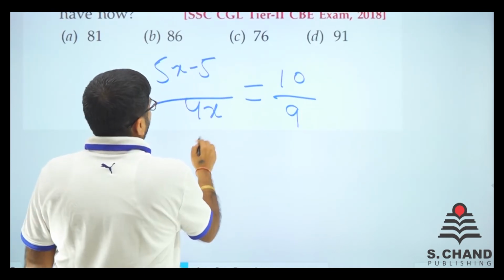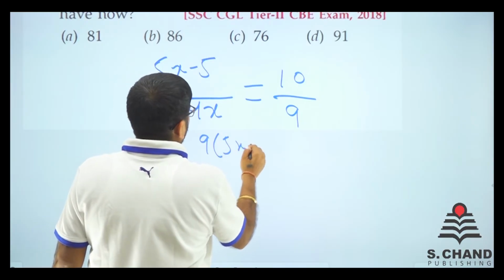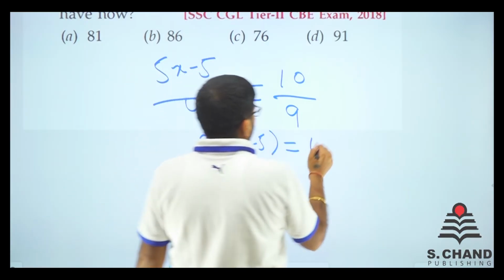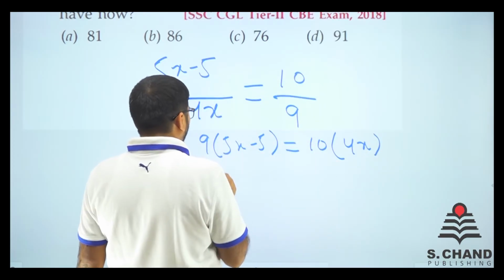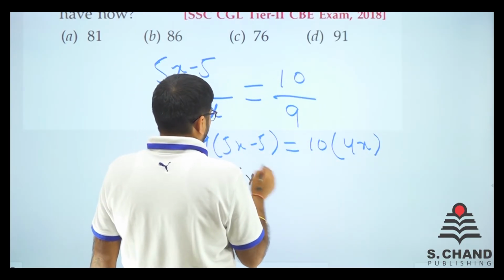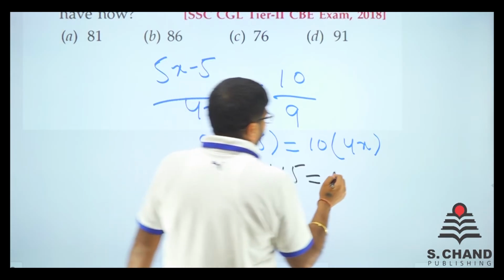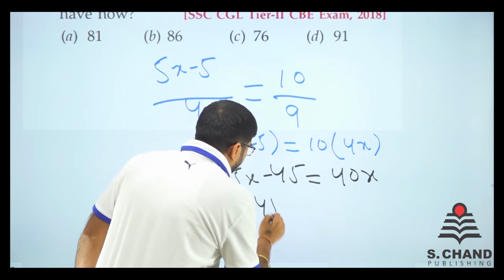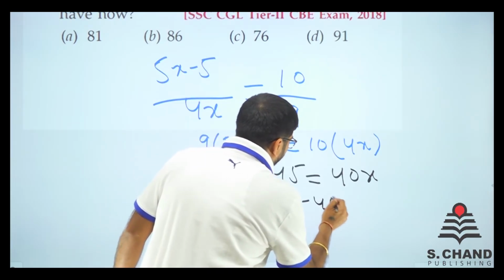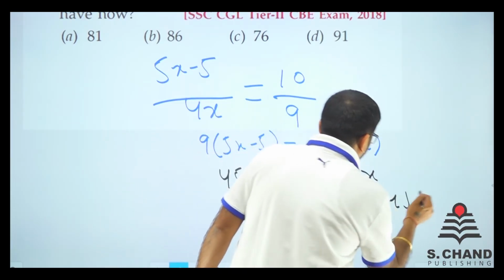So what we'll do is 9 into (5x minus 5) is equal to 10 into 4x. So we have got 9 into 5, 45x minus 45 is equal to 40x. So here comes 45x minus 40x is equal to 45. Why so?